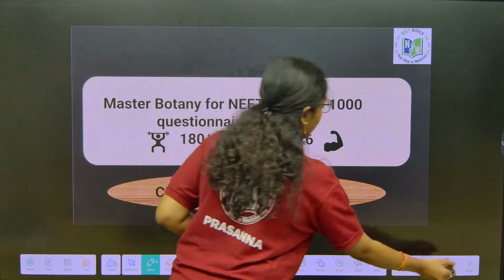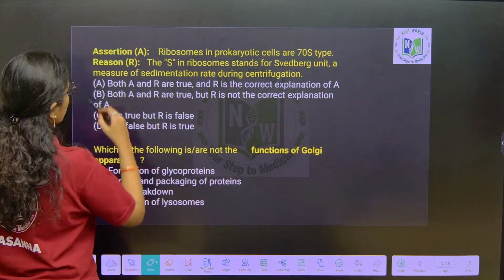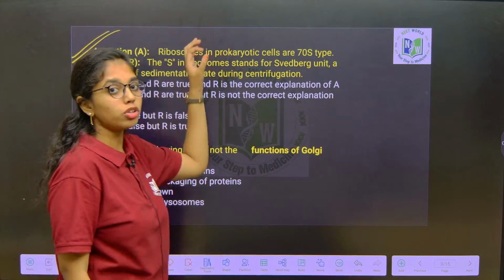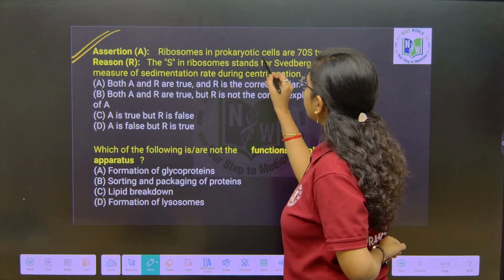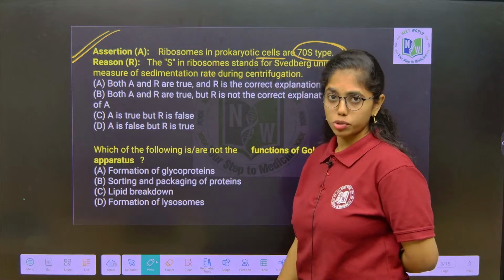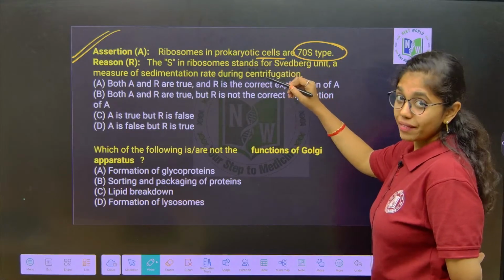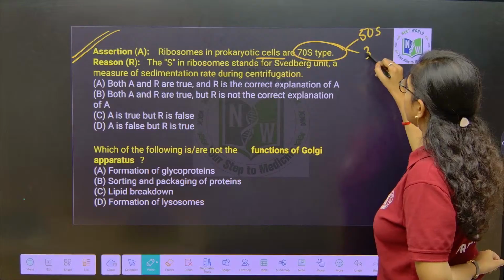Let's start here, and the first question is an assertion reason type of question. The assertion is about a non-membrane bound organelle, that is ribosome. Ribosome in prokaryotic cell has 70S type of ribosome. Yes, that is true, right? Ribosomes in prokaryotic cells are what type? 70S type, with larger subunit 50S and smaller subunit 30S.